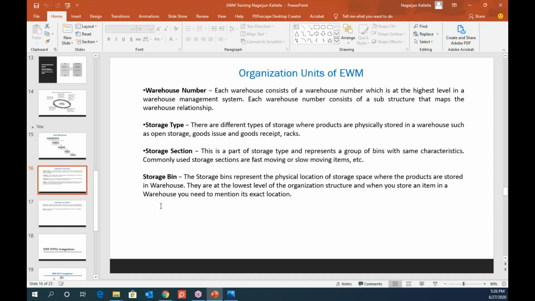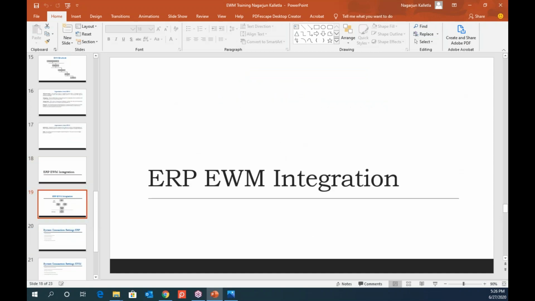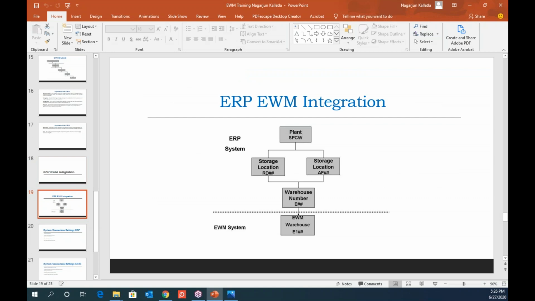So I just briefly described what a warehouse, storage type, section, and storage bin are, right? And next comes the integration part. So how the systems are integrated. How ERP is communicating to EWM. We have seen how it will communicate, but when ERP identifies that, okay, I have to communicate this to EWM, it is using this integration. So there is some EWM linkage that we have to set up.